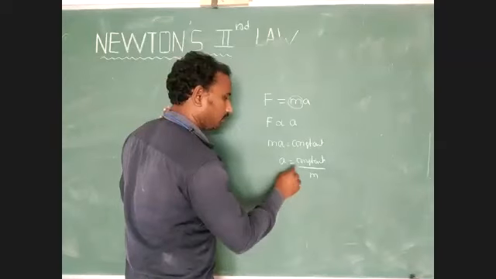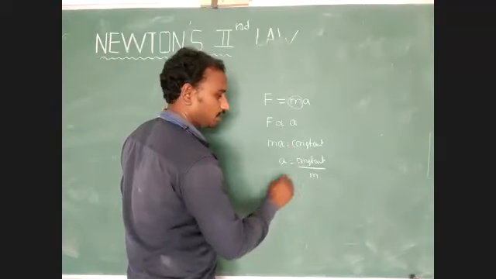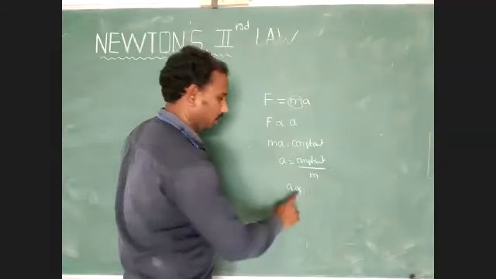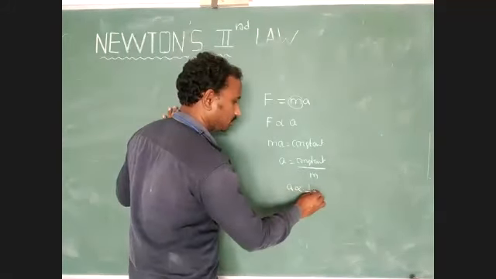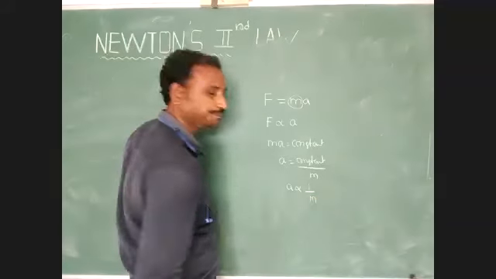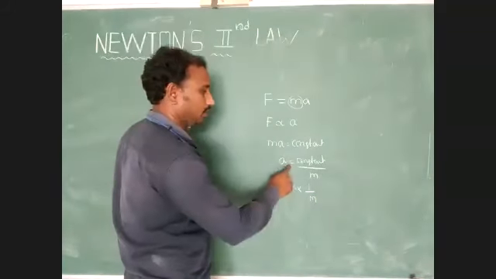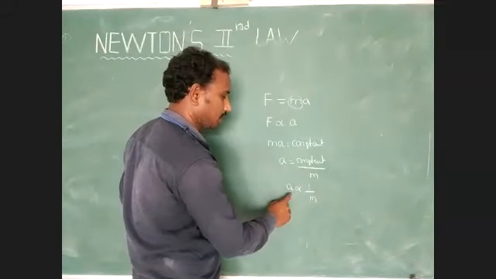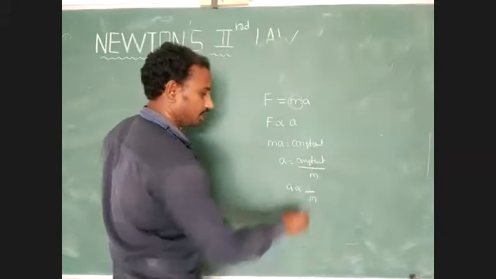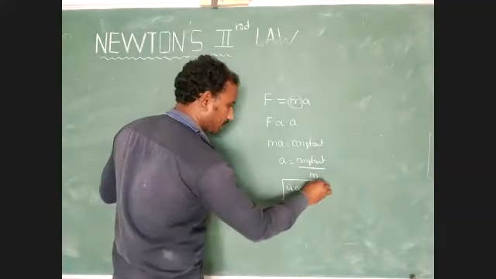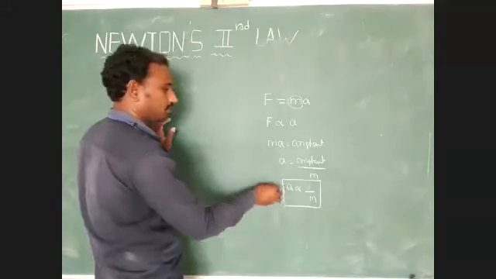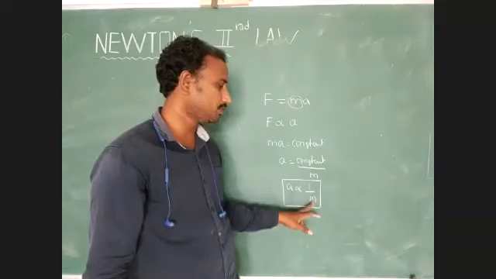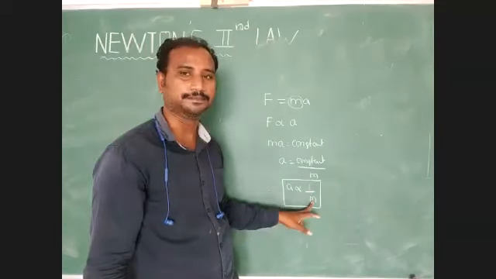Here we have to remove this equal to and constant, and add one proportionality symbol. A is inversely proportional to mass. Just identify that point: acceleration is inversely proportional to mass.